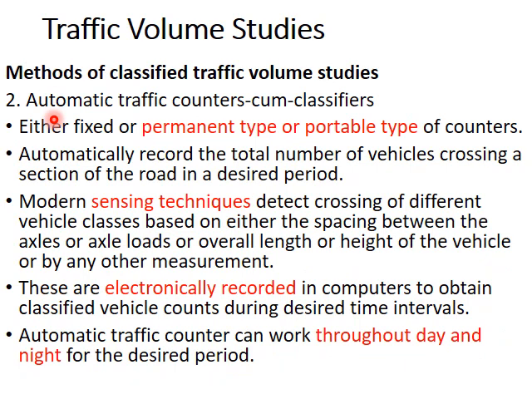Next method is the automatic traffic counter cum classifier method. That is, there are electronic machines or equipments which can be installed on the roadside, which can be portable or permanently fixed. This will record the number of vehicles with the help of some sensors which will sense the vehicle speed, the tire size, the wheelbase, and it will sense the type of vehicle and the movement characteristics, and it will be recorded inside the instrument, and later we can retrieve the data from the computer. These automatic machines can work throughout the day and night. Whenever we want the count, it will give the count live.